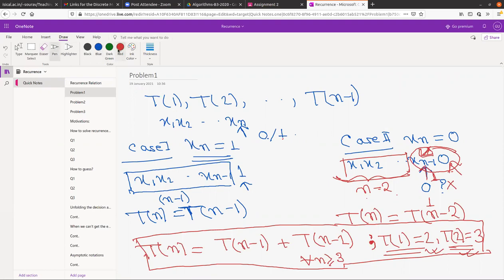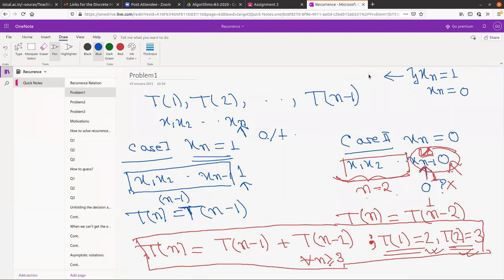Okay, let us go into the addition thing. Why are we adding these two things? Here, once you have put xn equal to 1, you have calculated the number of strings.